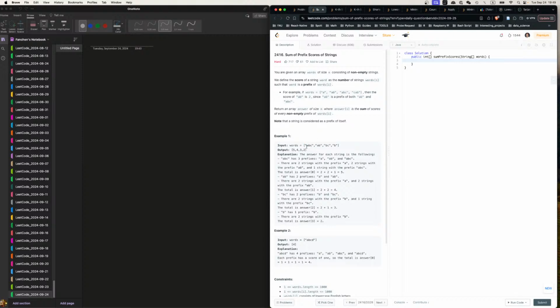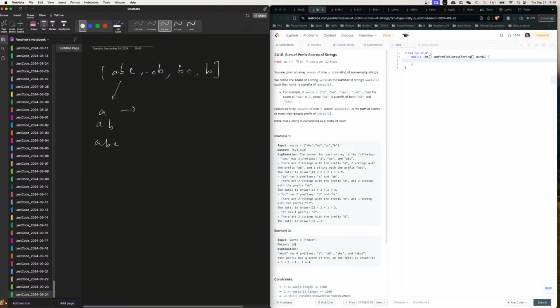Okay, hold on. I think I finally understand what this problem is trying to do. ABC, AB, BC, and B. Given ABC, I have 3 prefixes, which are A, AB, and ABC. So I want to find the score of A, which is 2, score of AB, which is 2, score of ABC, which is 1.